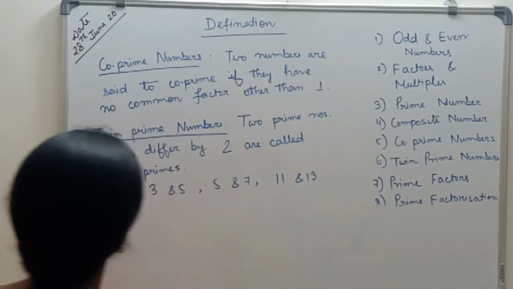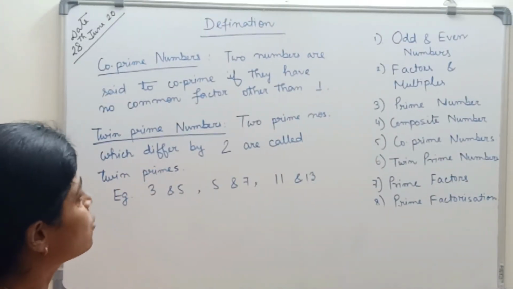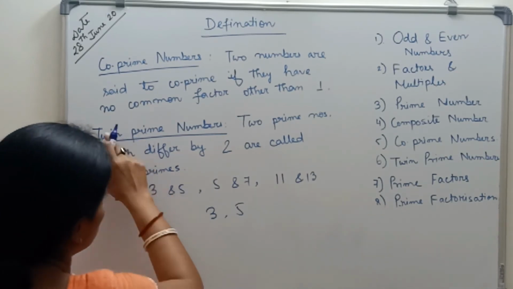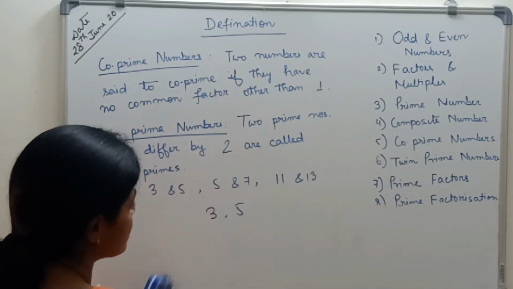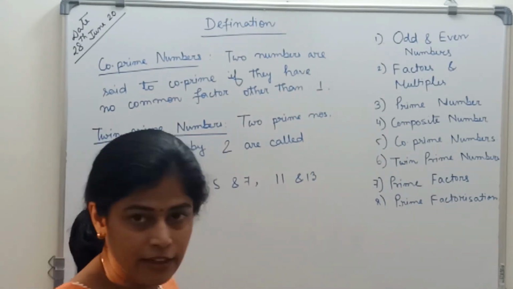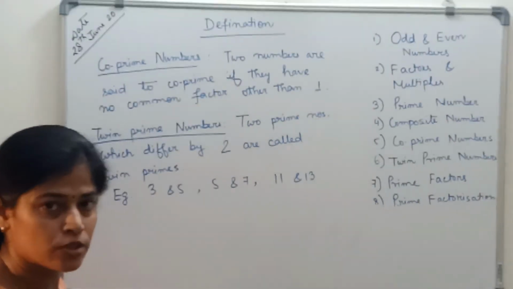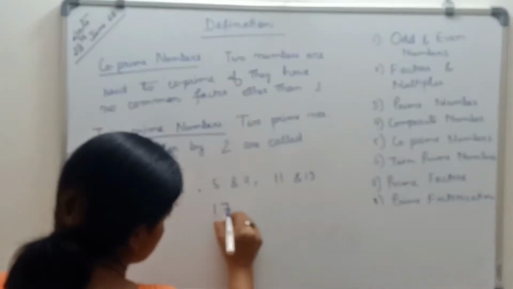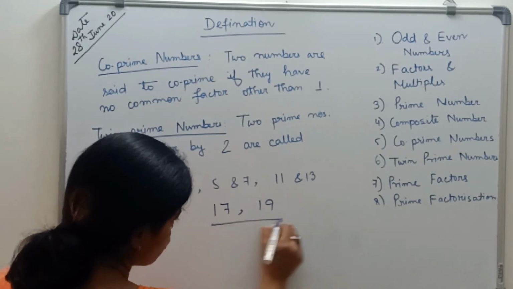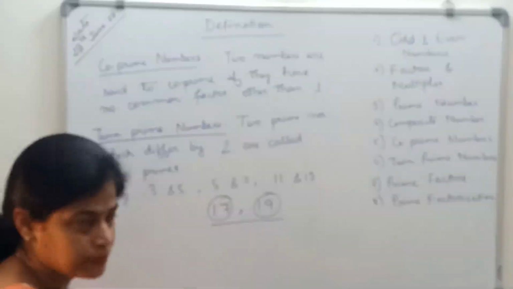Now coming to twin prime numbers. Two prime numbers which differ by 2 are called twin primes. 3 and 5 are twin prime numbers. Then 5 and 7 both are twin prime numbers. Then 11 and 13 are twin prime numbers. Then suppose I take 17, a prime number, 18 is not a prime, and 19 is again prime. So 17 and 19 are twin prime numbers.